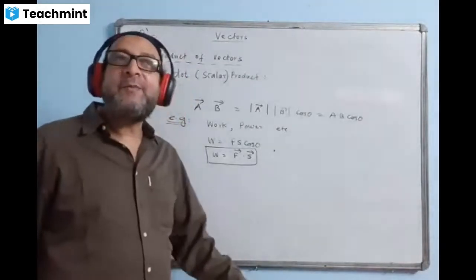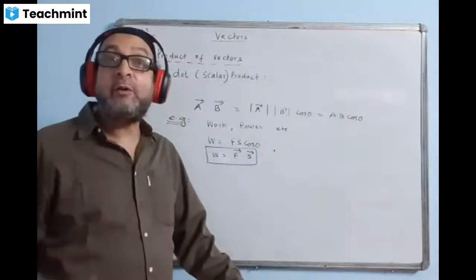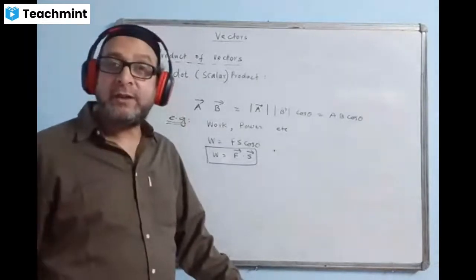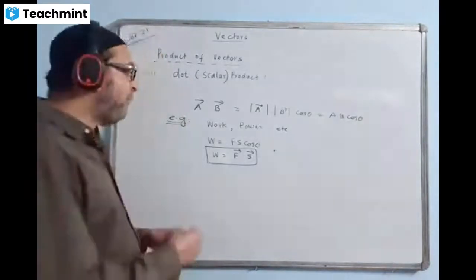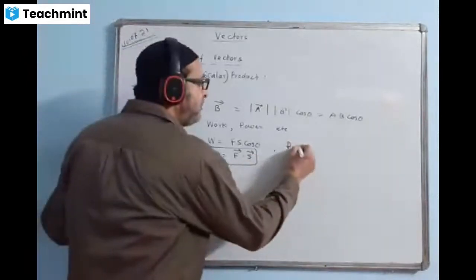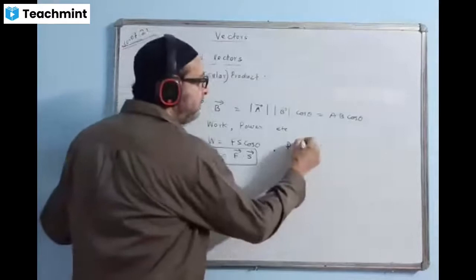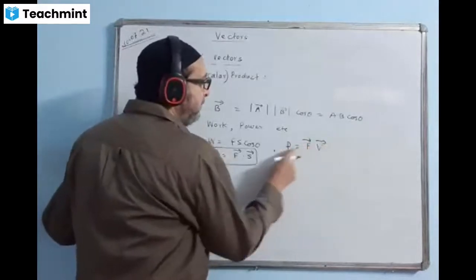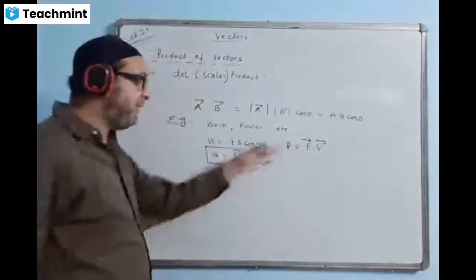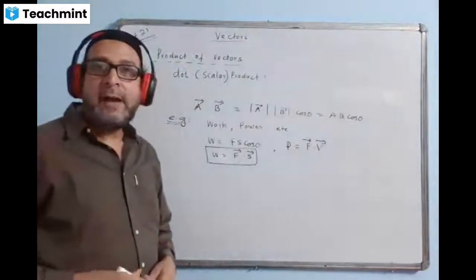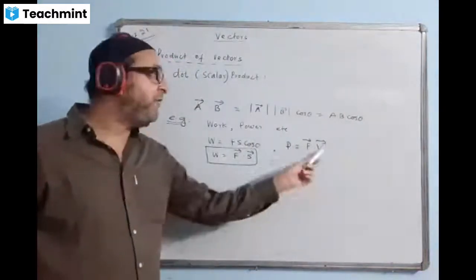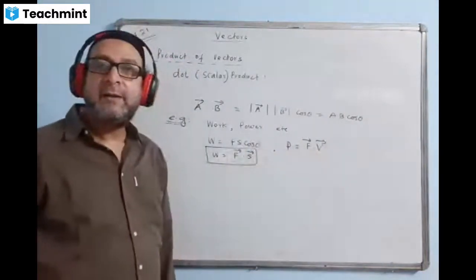There is another formula of power, and that formula of power was P equal to Fv, force into velocity. That formula we write as power is equal to force into velocity. Force is vector, velocity is also vector. Here both of them are vector, but the answer is power, which is scalar. So we write it like this. And if there is an angle, we'll be writing Fv cos theta.